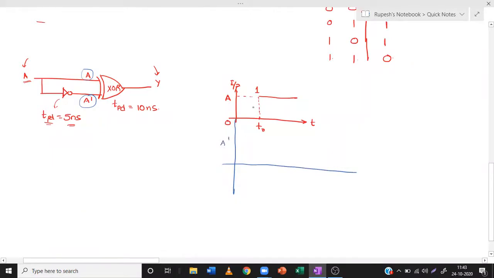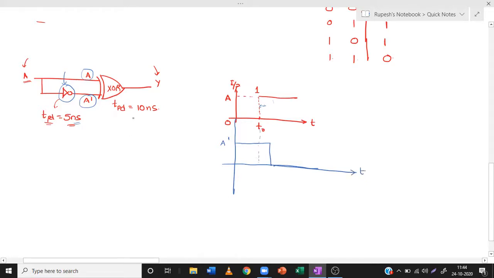For any circuit we do two steps. Here we are taking the inverter circuit, so for the first step we find the ideal output, and then we time shift it. Now I'm going to do both at the same time. Whenever there is 0, it will result in a 1, and whenever there is 1, it will result in a 0. But we have to time shift also. Time shift by how many seconds? 5 nanoseconds. So let us shift by 5 nanoseconds, and this is A dash. This is the time axis, and this is A dash.